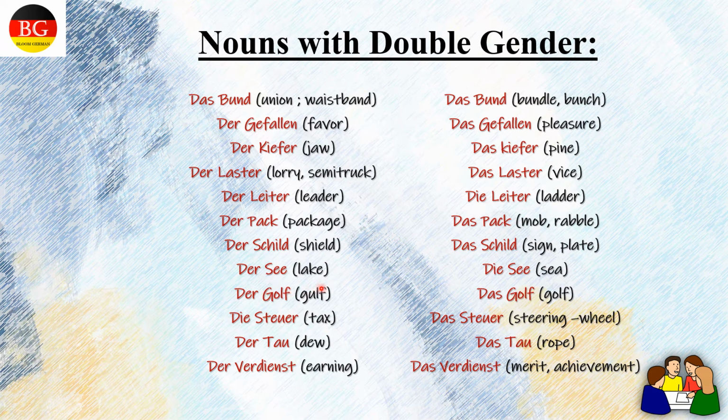Der See. Meaning is lake. Die See. Meaning is sea. Der Golf. Meaning is gulf. Das Golf. Meaning is golf. Der Steuer. Meaning is tax. Das Steuer. Meaning is steering wheel. Der Tau. Meaning is dew. Das Tau. Meaning is rope. Der Verdienst. Meaning is earnings. Das Verdienst. Meaning is merit or achievements.